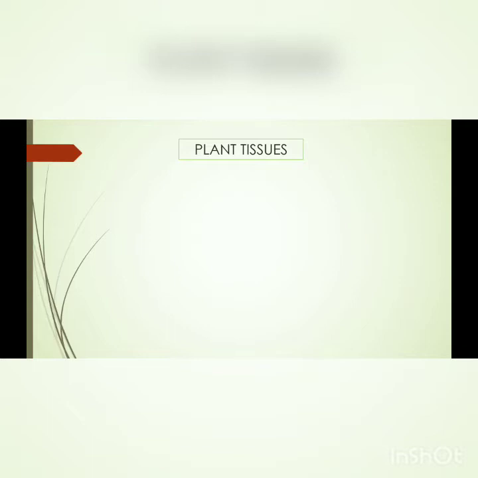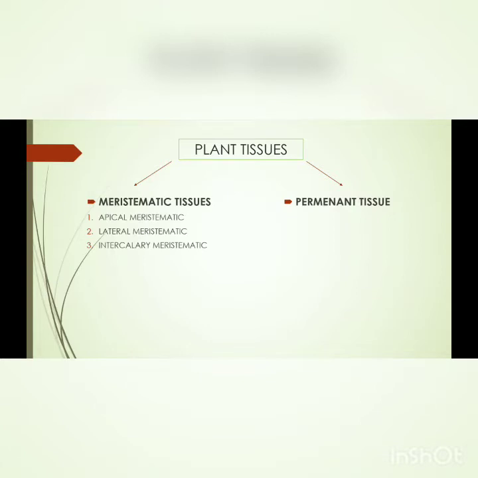The first one is meristematic tissue. Meristematic tissue is subdivided into apical meristematic tissue, lateral meristematic tissue and intercalary meristematic tissue. Another type of plant tissue is permanent tissue. The permanent tissues are subdivided into simple tissues and complex tissues. The simple tissues are parenchyma, collenchyma and sclerenchyma tissues, while the complex tissues are xylem and phloem.